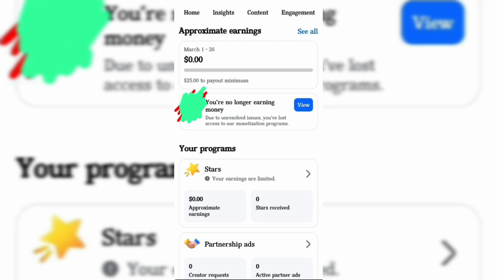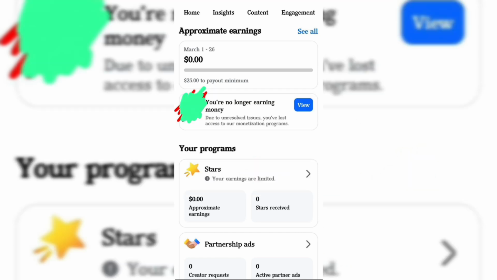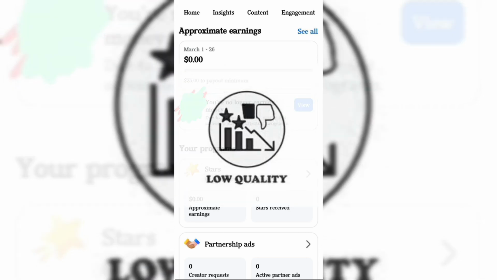Let's start with the reasons. First reason is policy violation. If your content does not follow the platform's monetization policies, such as copyright content, reused videos, or misleading information, your monetization can be disabled. Second reason is unoriginal or low quality content.